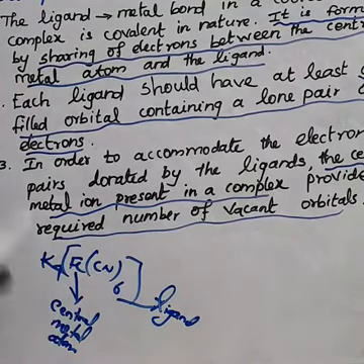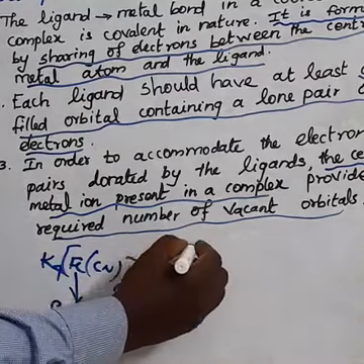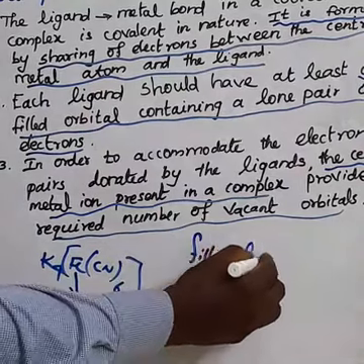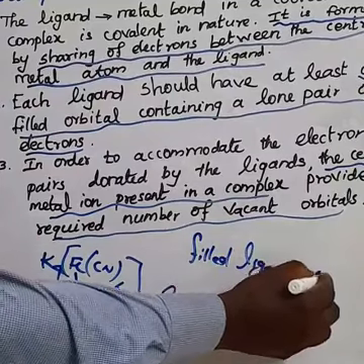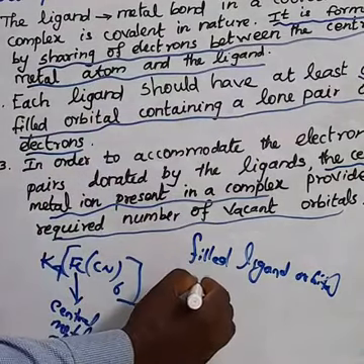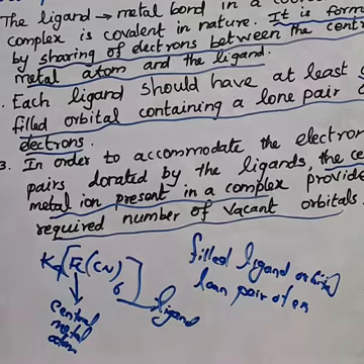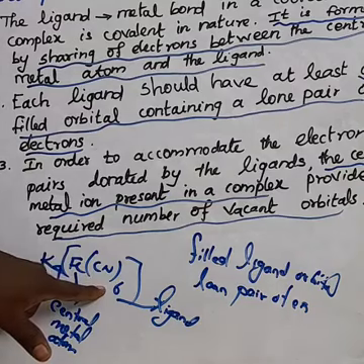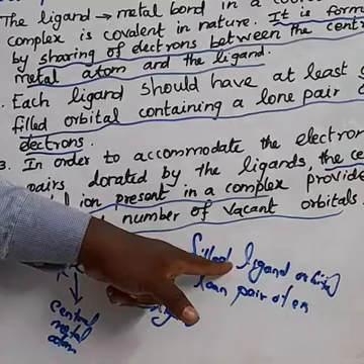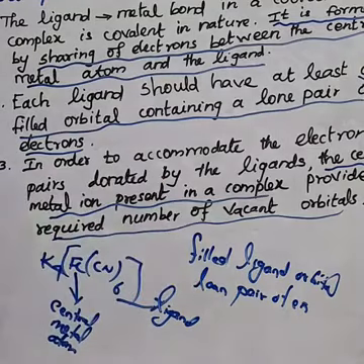He explained that a bond is formed between the central metal atom and the ligand due to the overlap of a filled ligand orbital containing a lone pair of electrons with a vacant hybrid orbital.